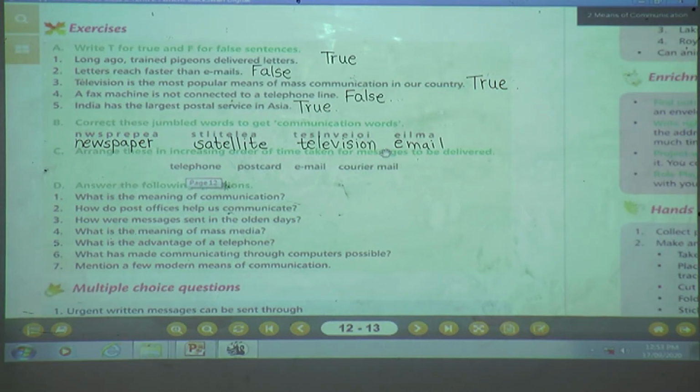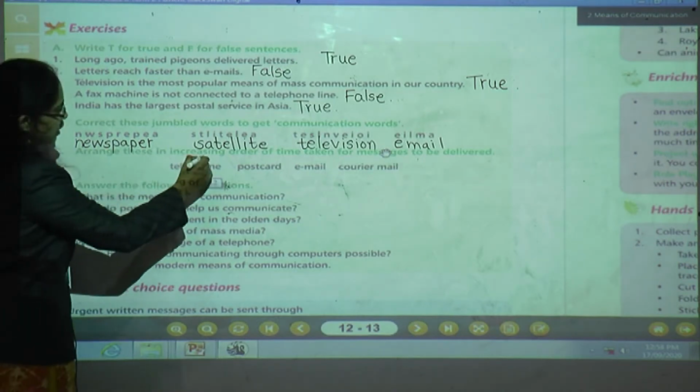Arrange these in increasing order of time taken for message to be delivered. Which takes much time to deliver a message? First, we are going to write the fastest message we can deliver by telephone, postcard, email, or courier mail. Of course, by telephone we can give the message immediately.